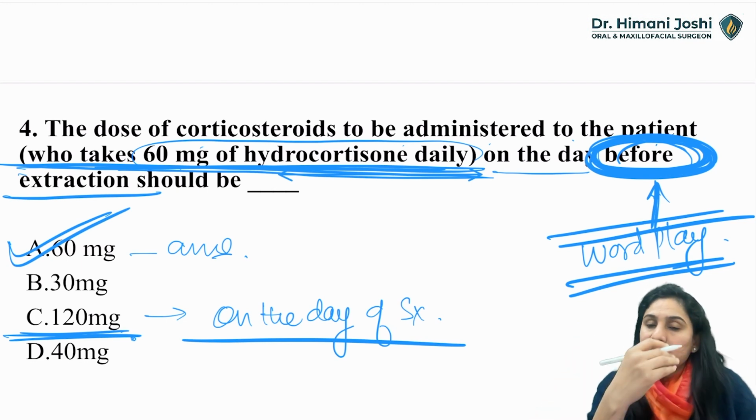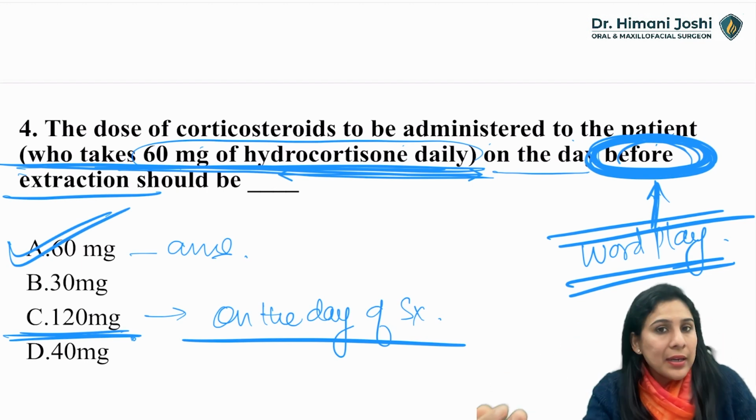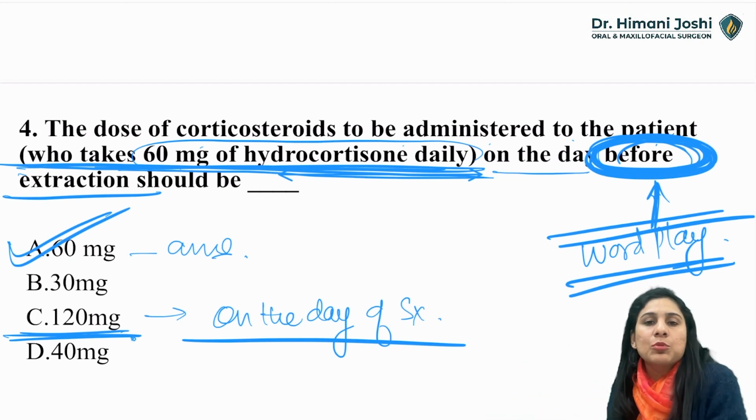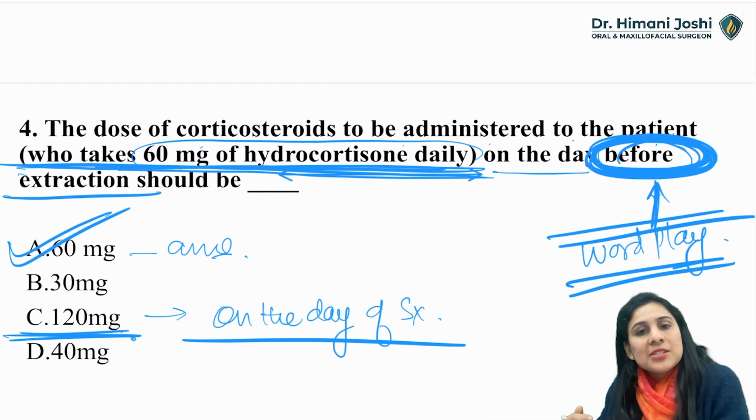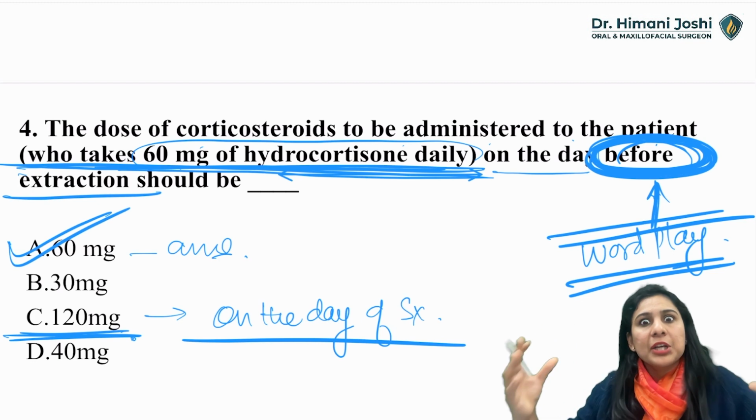Okay, on the day of surgery, you've given 120. Next day, maybe you will give 100. Then you will give 80. And then you will come to the daily dose of 60. You will taper the steroids slowly, depending on the magnitude of surgery.